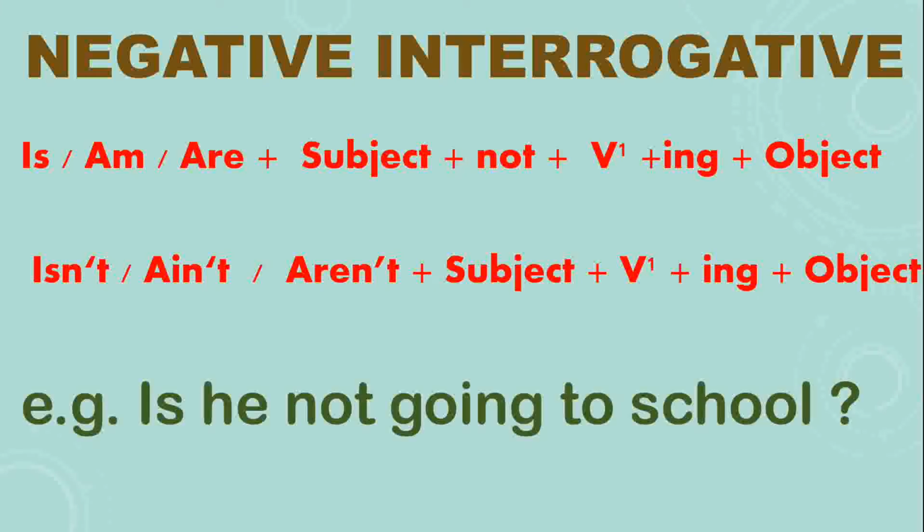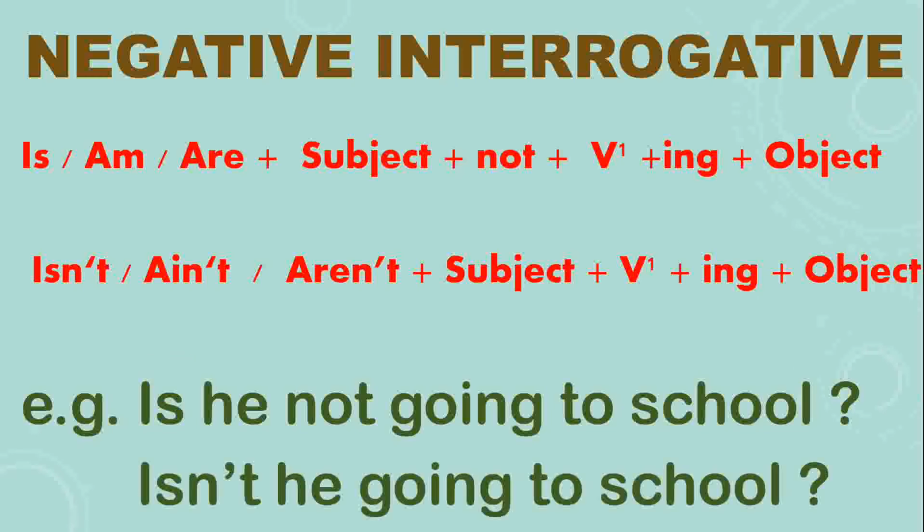Is he not going to school? This is your negative interrogative. In the same way as you had made your interrogative, in the same way negative interrogatives are also framed, only as it is negative, you will be adding not here after the subject. Before the subject, when you will be adding not, see the example. The next example, isn't he going to school?